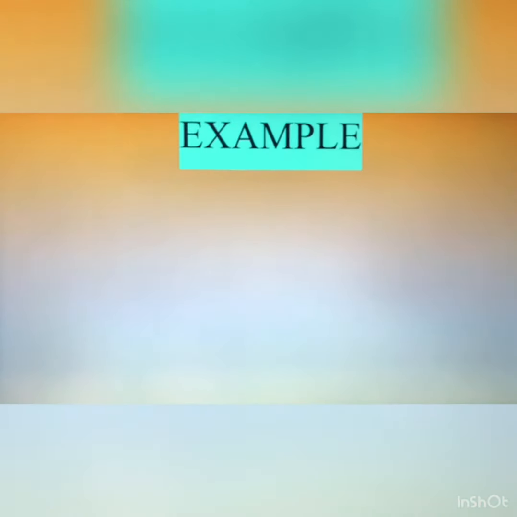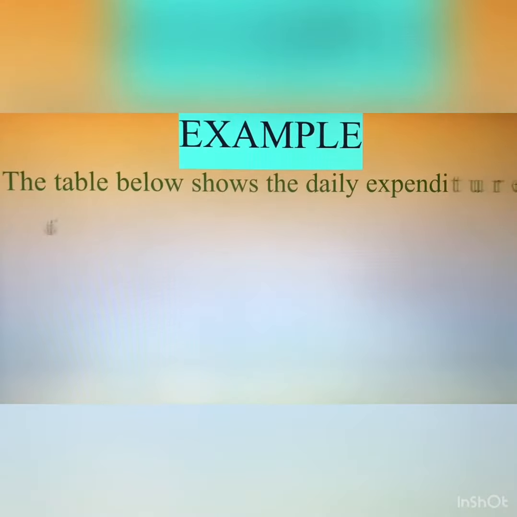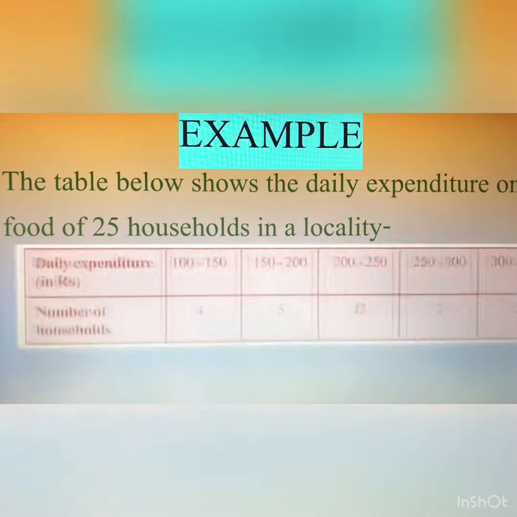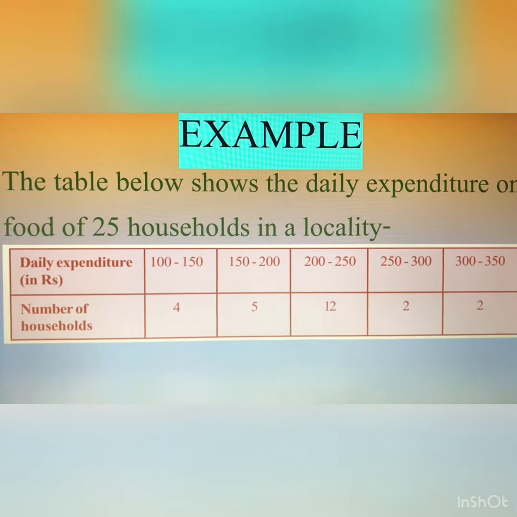So let us understand it with an example. The table below shows the daily expenditure on food of 25 households in a locality. The data is given: daily expenditure 100 to 150, 150 to 200, 200 to 250, 250 to 300 and 300 to 350.